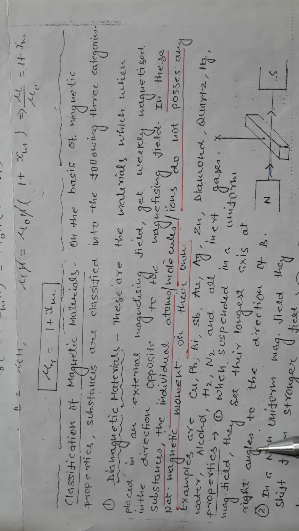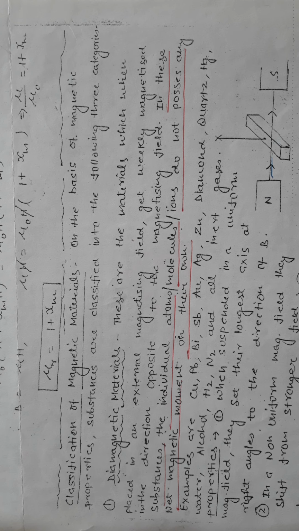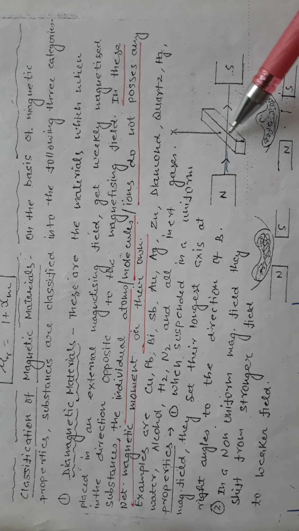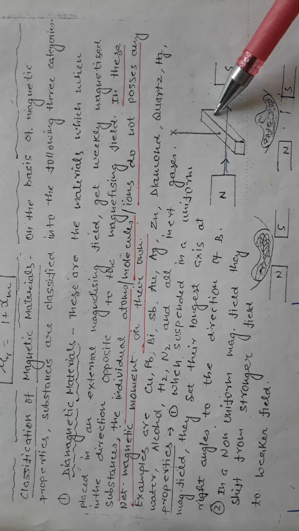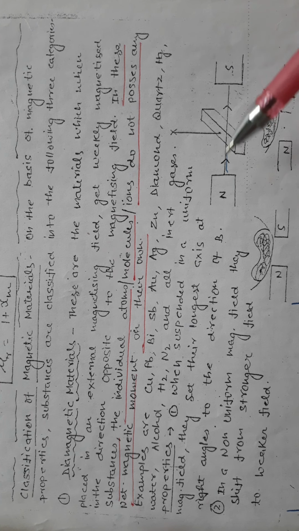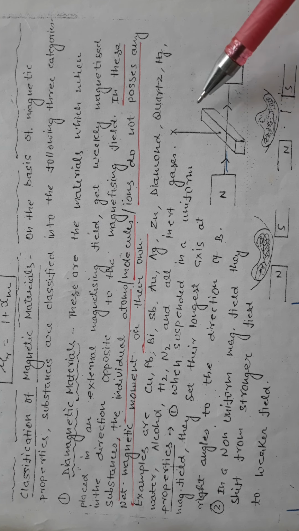What are the properties of these diamagnetic materials? This question is generally asked in exam. In classification of magnetic materials, you will be asked to explain their properties. So properties are common. One property is, if there is a bar, you can see in this diagram, if there is a bar of a diamagnetic material and we suspend it freely in a magnetic field between two poles of a magnet, north and south pole, so this bar will align itself perpendicular.